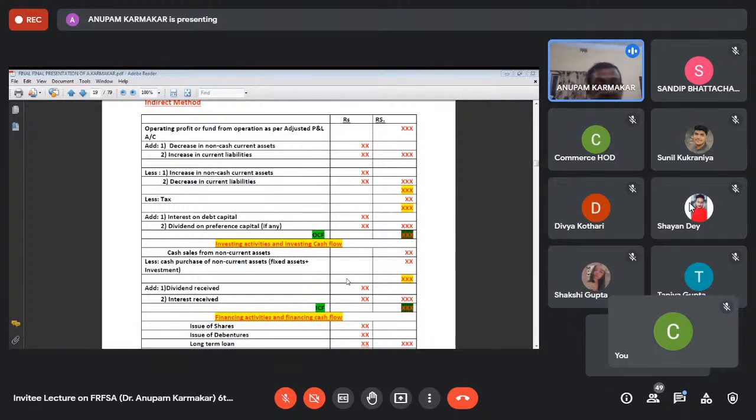So see that first of all, we have to prepare the ledger accounts relating to non-current assets and non-current liabilities. And along with that, in the first part, we have to open one adjusted profit and loss account. If you open the adjusted profit and loss account, from that part, you will get the fund from operation.